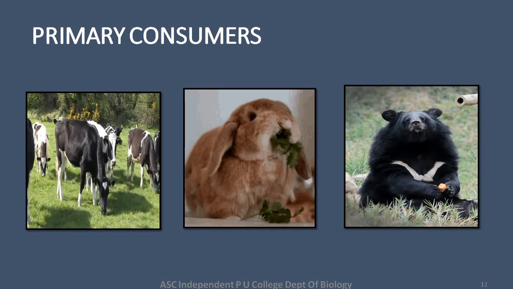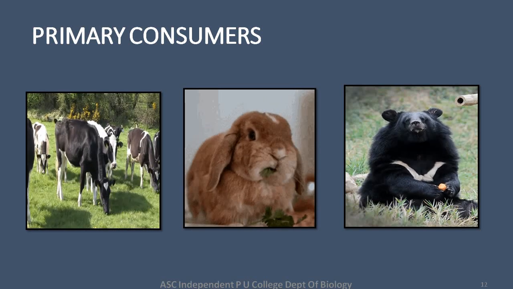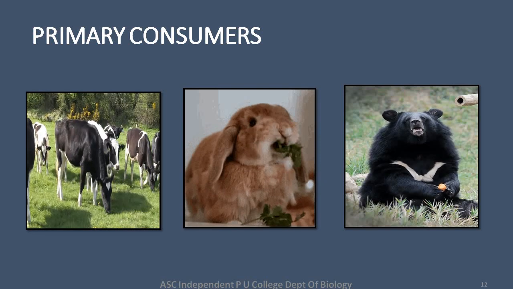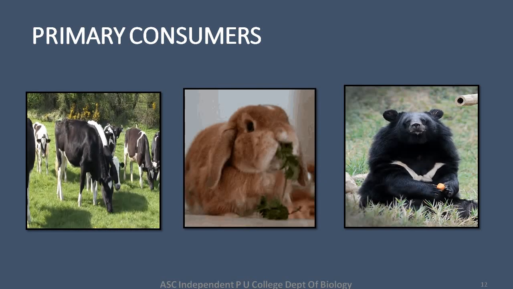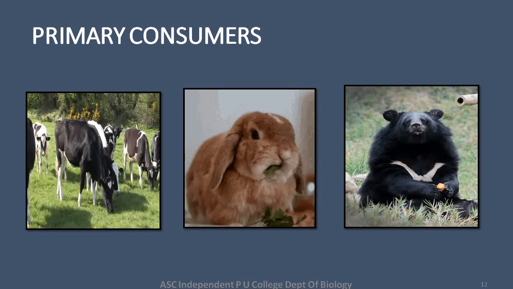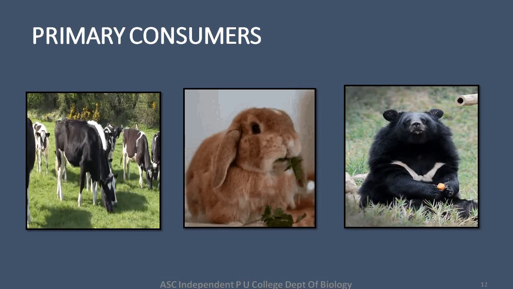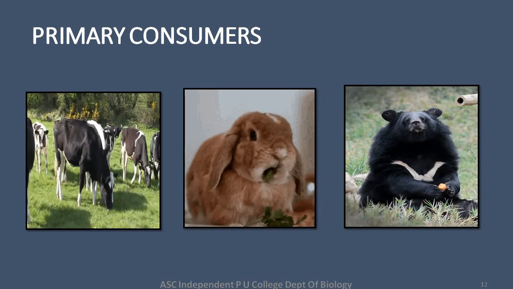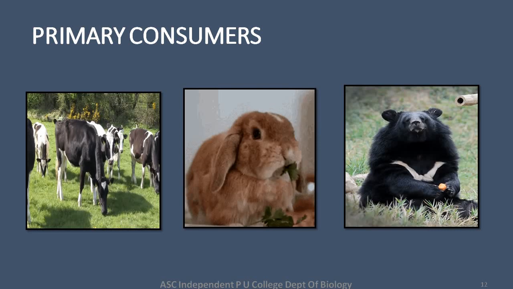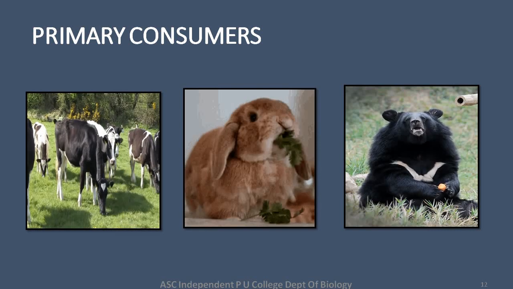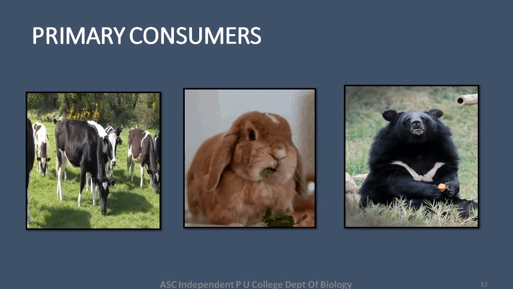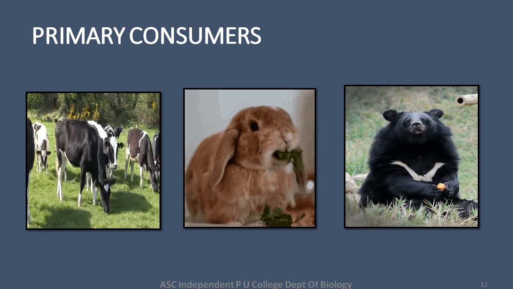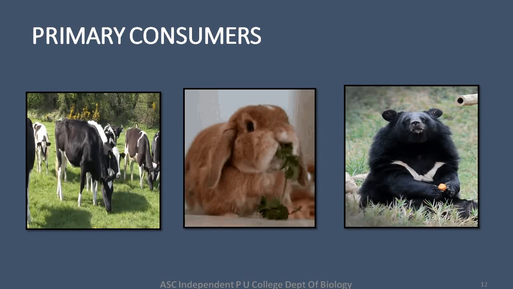In this slide, I have represented three different pictures which are examples of primary consumers. You can see grazing cattle, then a cute little rabbit relishing coriander leaves, and a bear eating a carrot. This indicates that primary consumers are those which feed on plants directly.